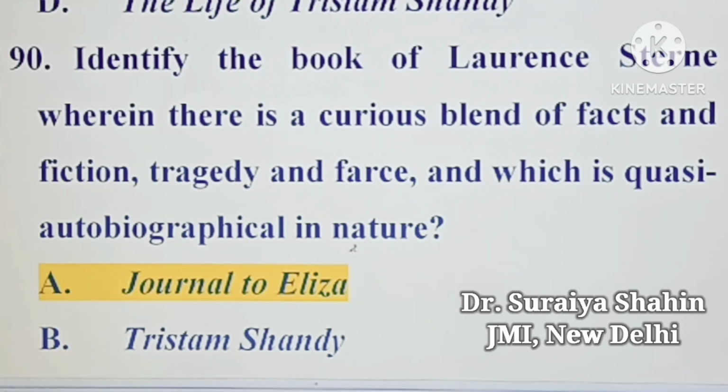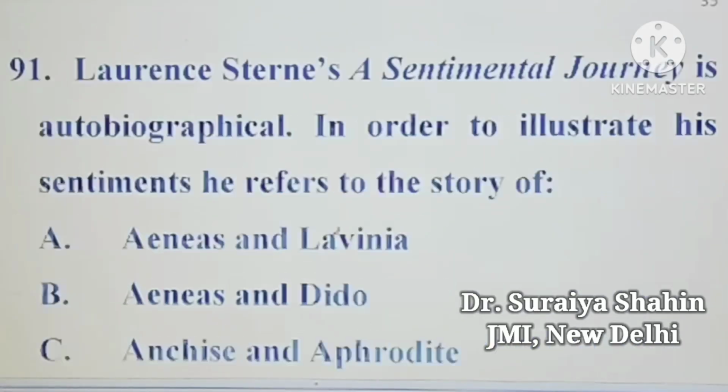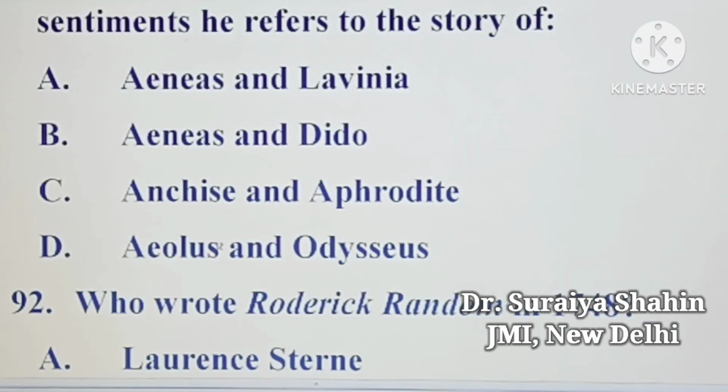Next question we have here. Lawrence Sterne's A Sentimental Journey is autobiographical. In order to illustrate his sentiments, he refers to the story of. First option is Aeneas and Lavinia. Second option is Aeneas and Dido. Third option is Anchises and Aphrodite.